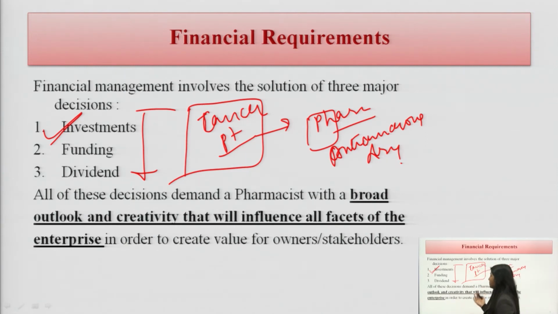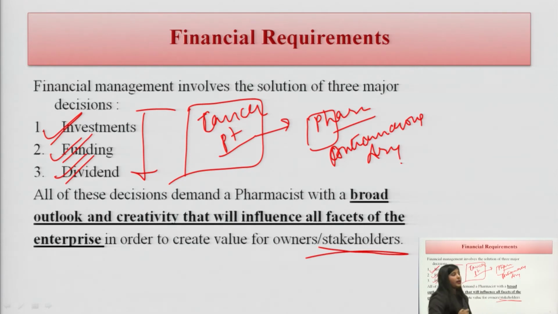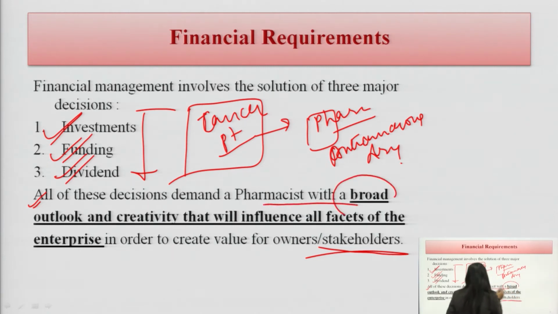much in which section. Then there is the funding, where will we get the funds and how the profit is divided into different sections. Of course, this applies when stakeholders put their money in that profession, in that market. So it is very important to know all of these decisions, which demand a pharmacist with a broad outlook and creativity that will influence all facets of the enterprise.